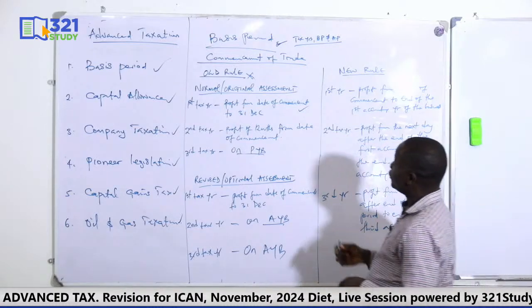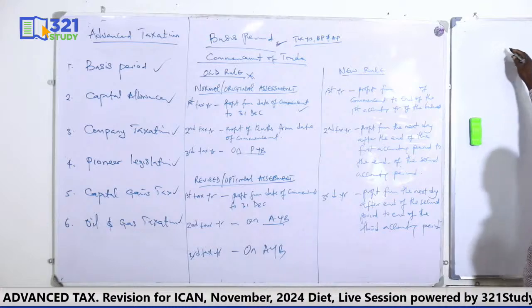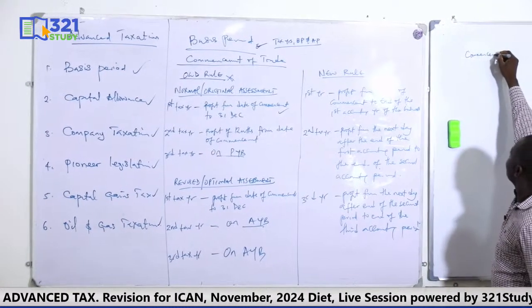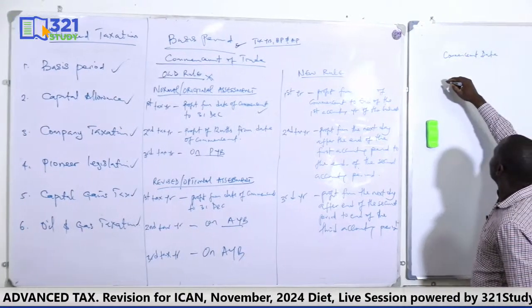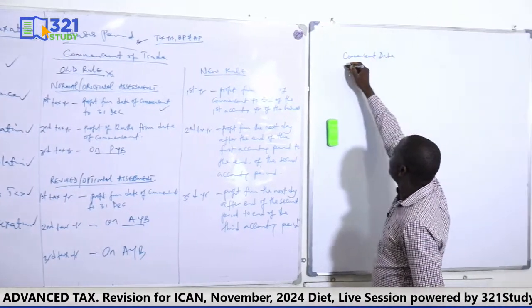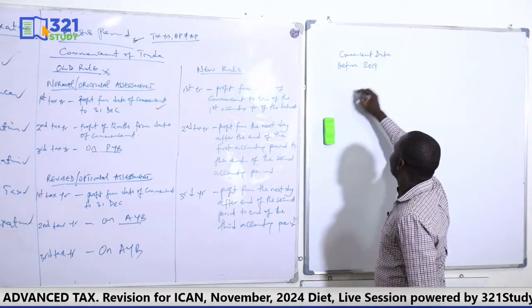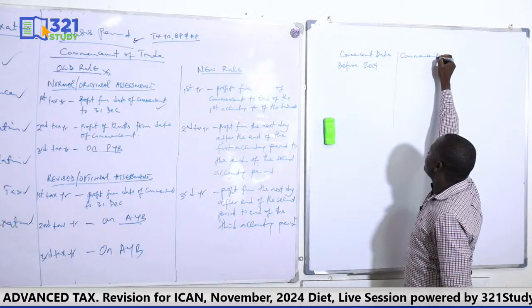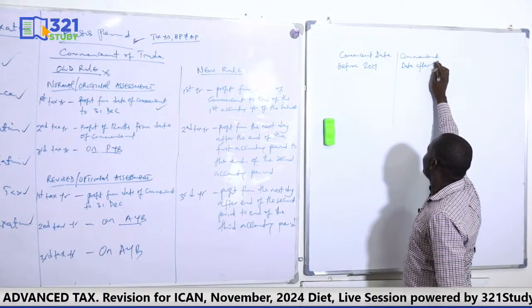Now, if the date of commencement is before 2019, or the commencement date is from 2019.